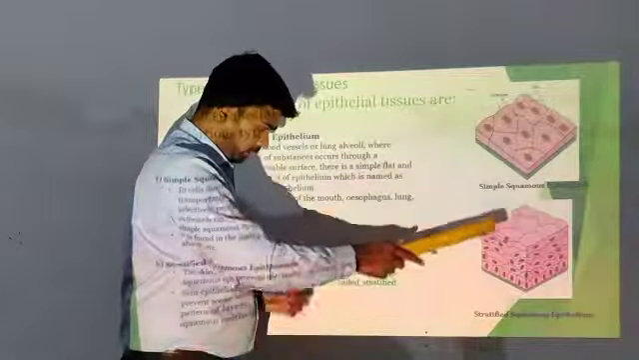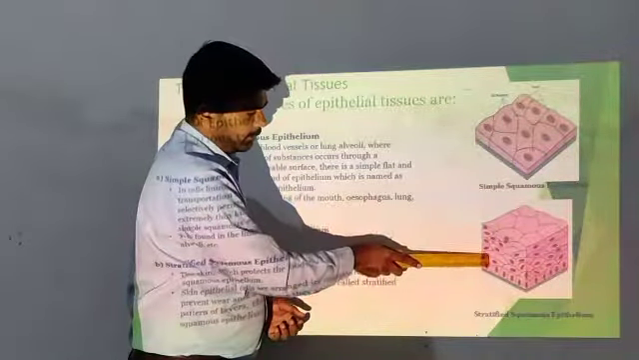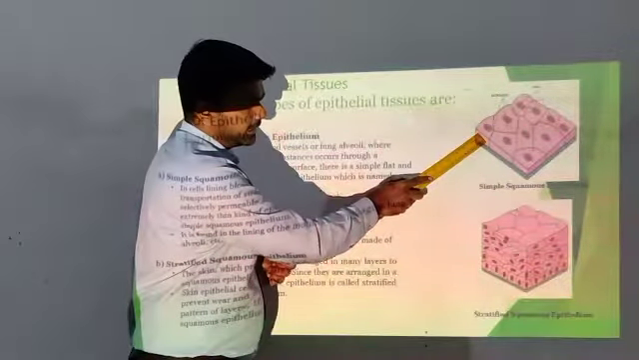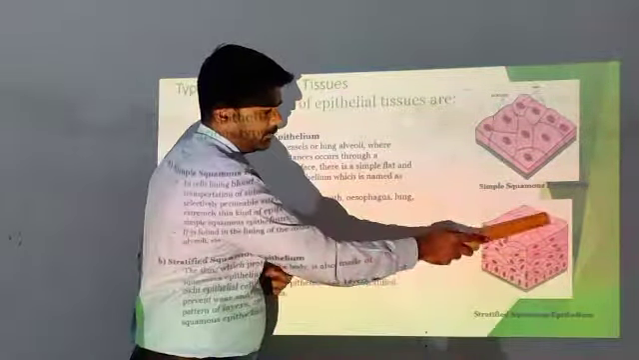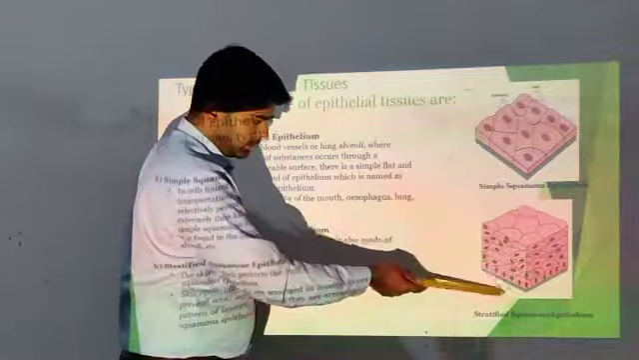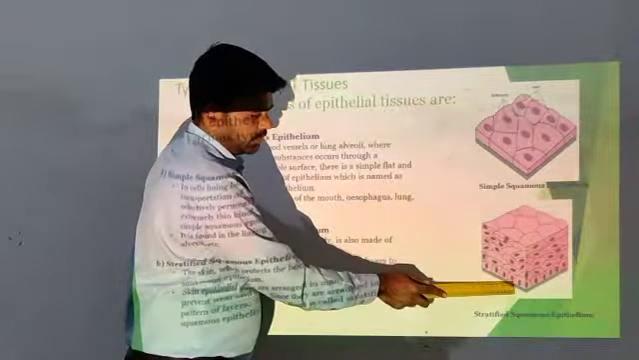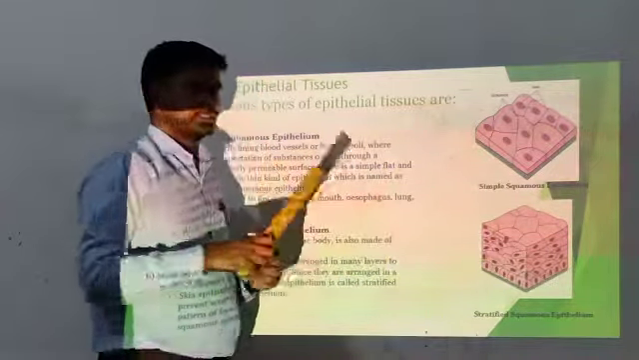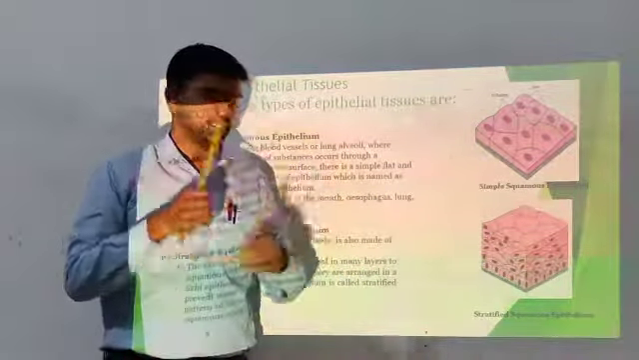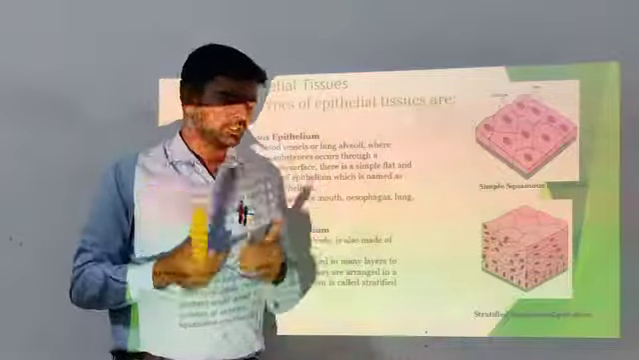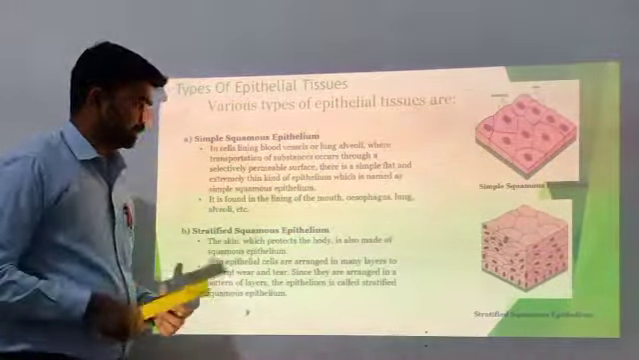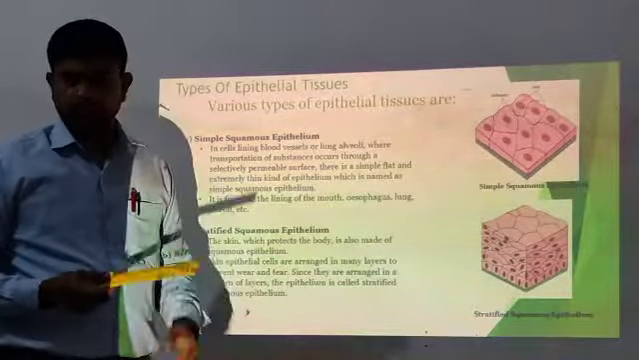In this one we have a number of layers, one over another. Here we have only a single layer, and here we have a number of layers of squamous epithelium. See, this is the first layer, this is second, third, fourth, fifth, and sixth. The layers depend on one another. That is why it is known as stratified squamous epithelium.